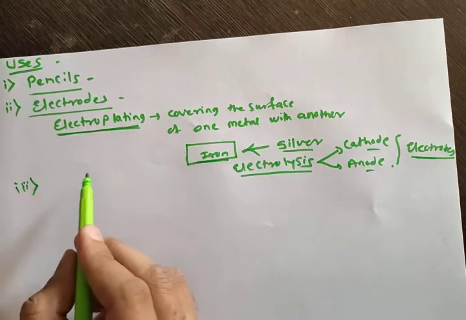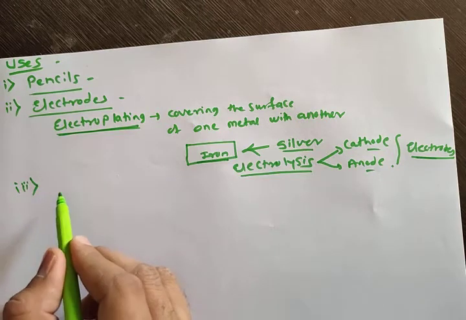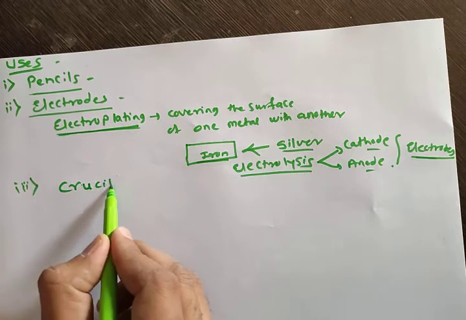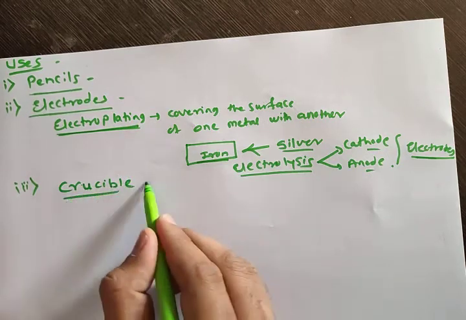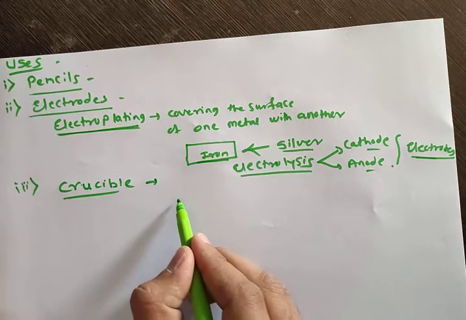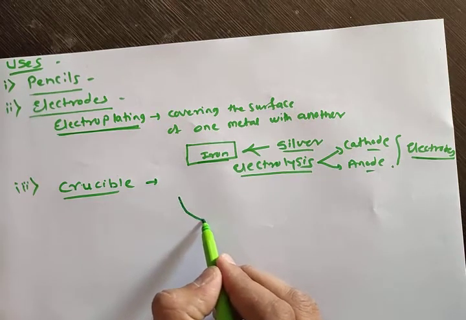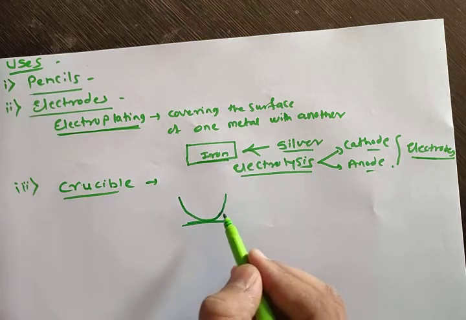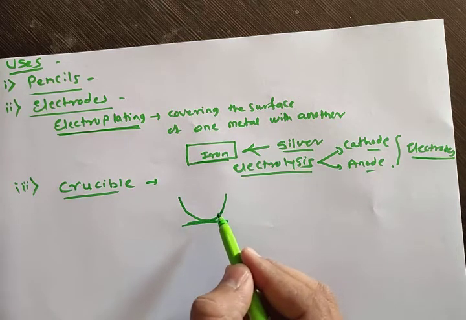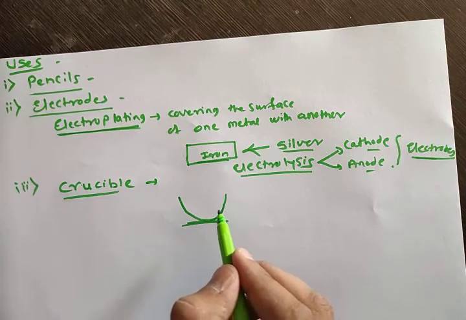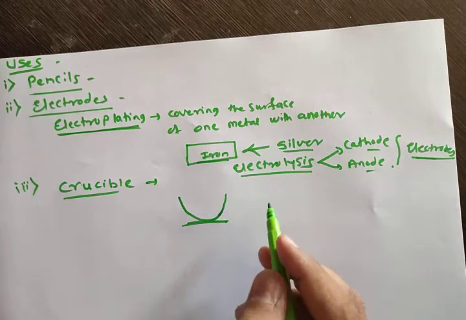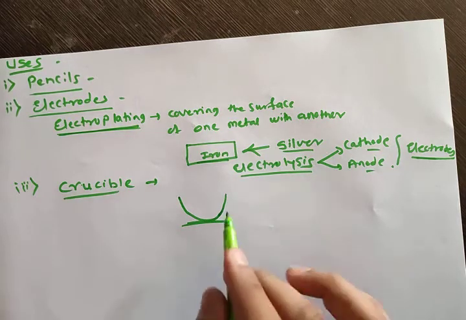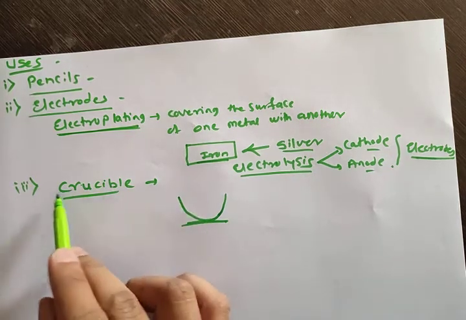Then the third use is in the manufacturing of crucibles. Crucible means what? It looks like this. And as we know, graphite is a very good conductor of heat as well as electricity, and it does not easily react with any other chemicals. So therefore graphite is used for making this crucible.